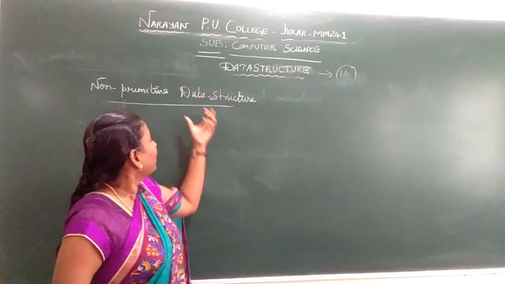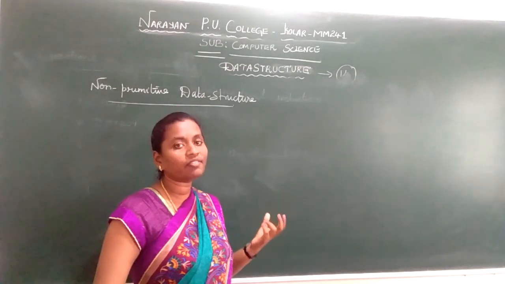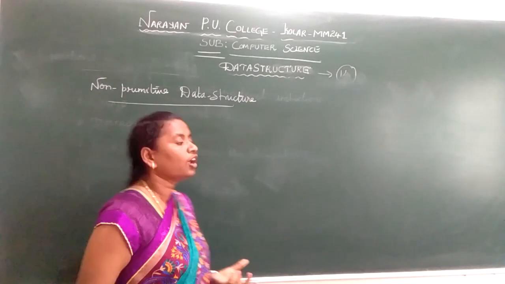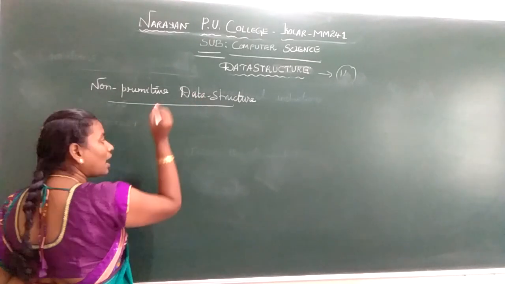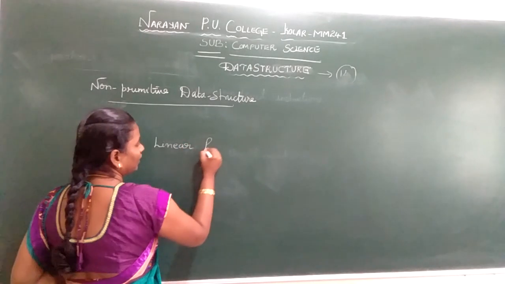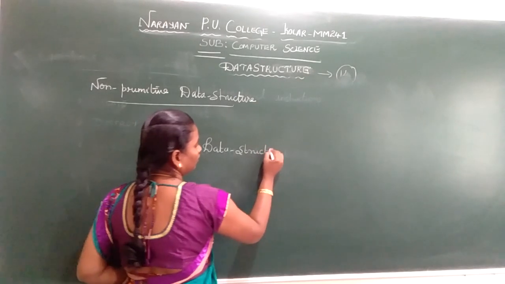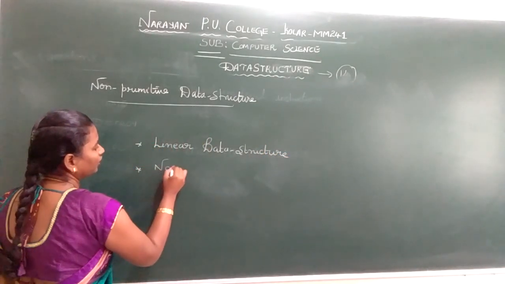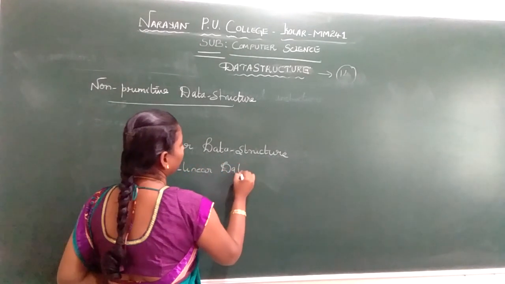Arrays are the best example of a non-primitive data structure. In arrays, we need to discuss the definition of arrays, single dimensional, two dimensional and multi-dimensional. That we will see in your upcoming sessions, or in today's class if possible. Next, when I spoke about non-primitive data structures, I told arrays, lists and files. When I talk about lists, we have two types: linear data structure and non-linear data structure. That also falls under the category of non-primitive.